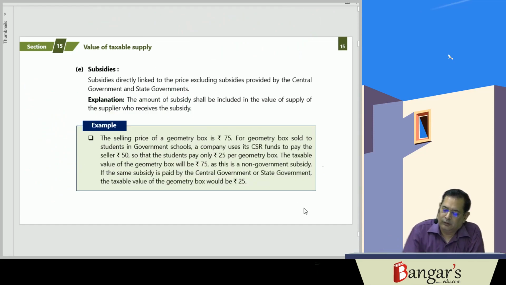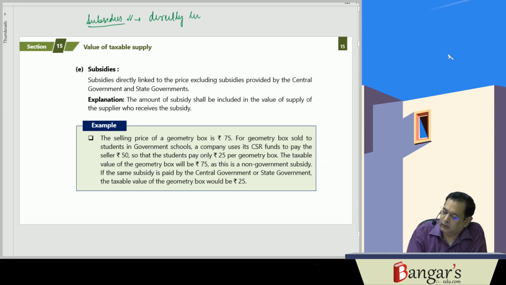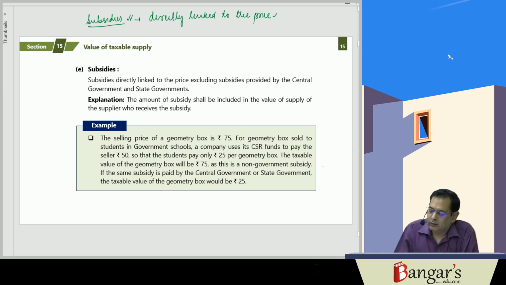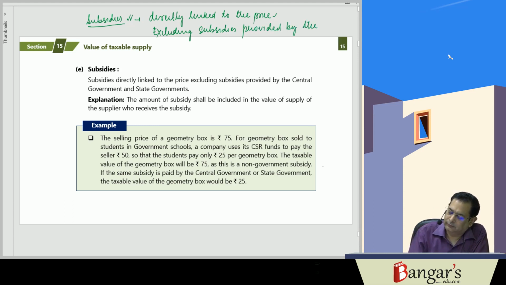Then subsidies. So wherever subsidies are received which are directly linked to the price, excluding subsidies provided by the central government and state government.